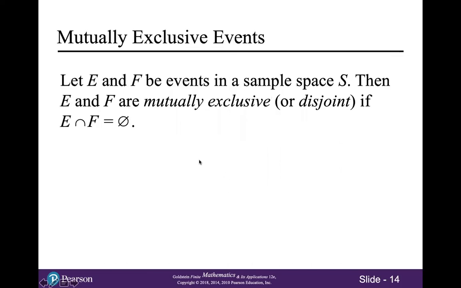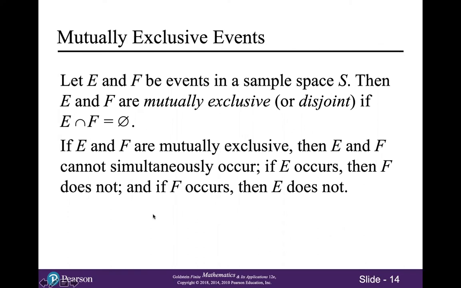All right, and that brings us to mutually exclusive events. Let E and F be events in a sample space S. Then E and F are said to be mutually exclusive or disjoint. Those two terms mean the same thing. If E intersect F is the empty set. In other words, if the two events have no outcomes in common. If E and F are mutually exclusive, then E and F cannot simultaneously occur. If E occurs, then F does not, and if F occurs, then E does not.